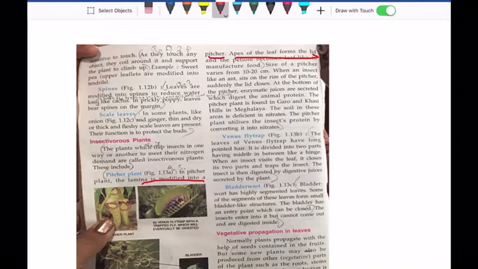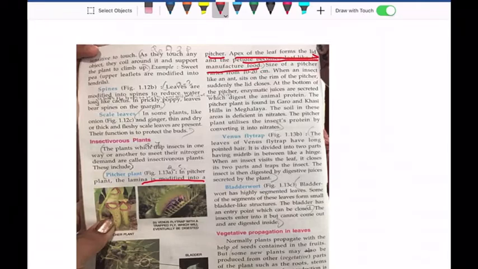And the petiole, the stalk, becomes the food manufacturer in this case, because the leaf blade has modified itself into a pitcher. So who will prepare food? Here the petiole acts as the food factory of the pitcher plant.